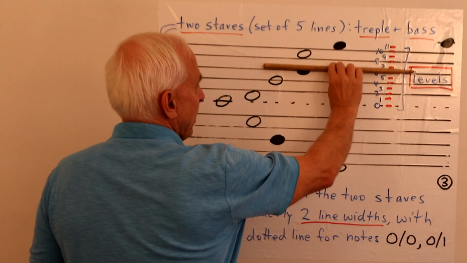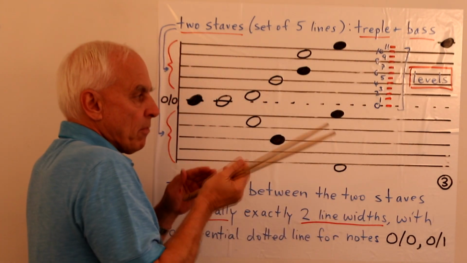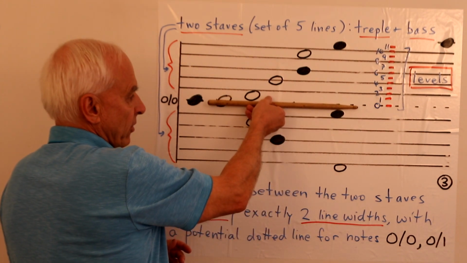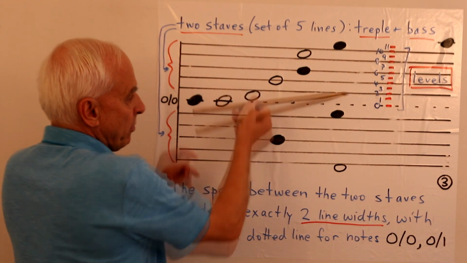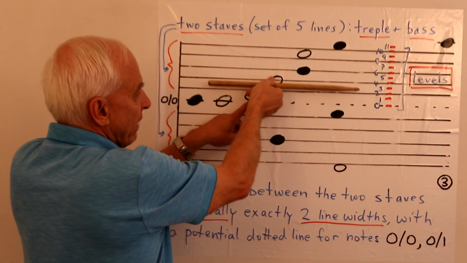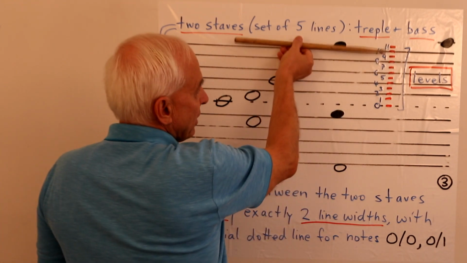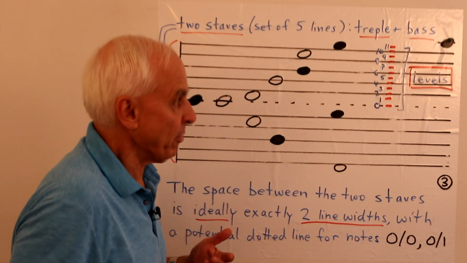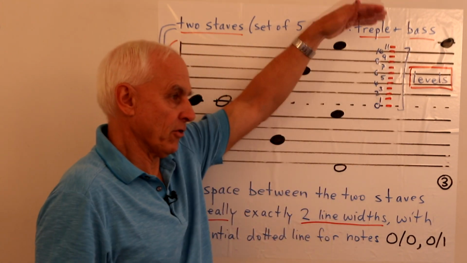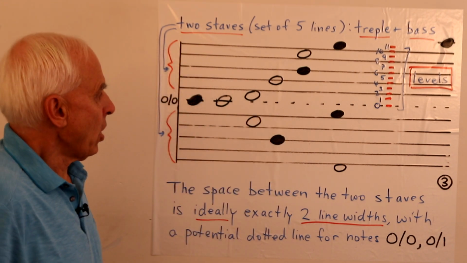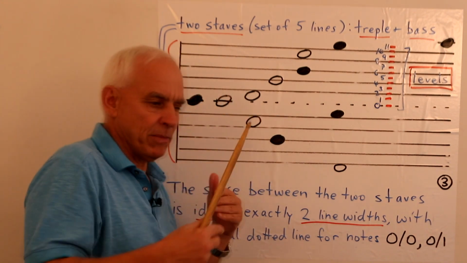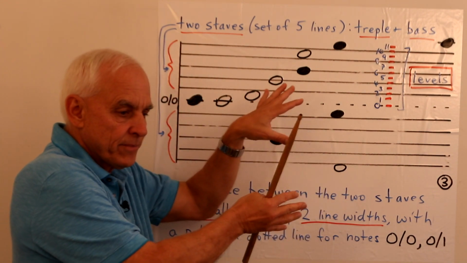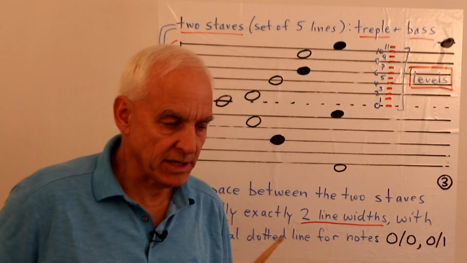So notes can appear either on lines or on spaces, and each one of those possible positions corresponds to a level. And it makes perhaps sense if we start with the dotted line as level 0. So that would be level 0, then this one here would be level 1, then level 2, level 3, level 4, etc. Up to level 10, and then level 11, and then this one here would be level 12, I suppose, which is again sort of back to level 0 for the next one. And similarly here. Okay, so that allows us to describe a little bit more clearly where a note is on the staff.